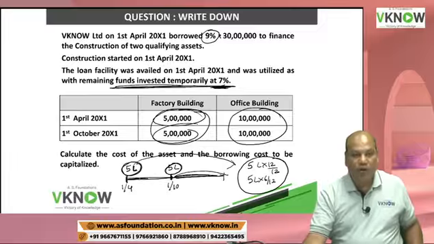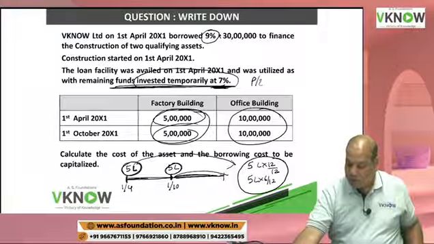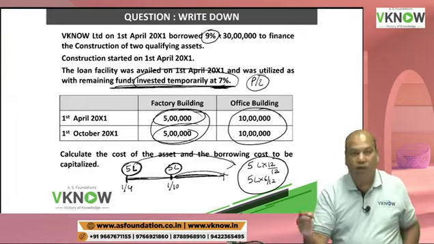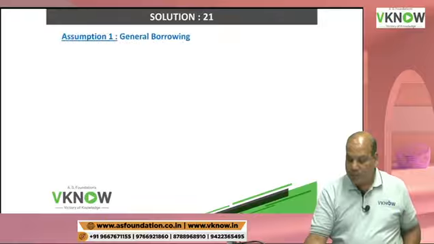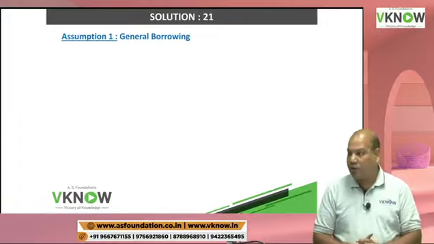If it is a general borrowing, then income from temporary investment is transferred to P&L account. So case 1 we are assuming general borrowing. So please solve. Write down. Question should be in front of you and you should give me the answer fast.